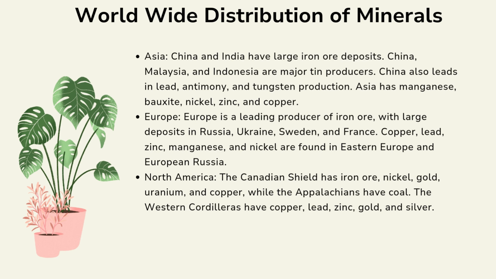Europe is a leading producer of iron ore, with large deposits in Russia, Ukraine, Sweden, and France. Copper, lead, zinc, manganese, and nickel are found in Eastern Europe and European Russia. North America: the Canadian Shield has iron ore, nickel, gold, uranium, and copper, while the Appalachians have coal. The Western Cordilleras have copper, lead, zinc, gold, and silver.